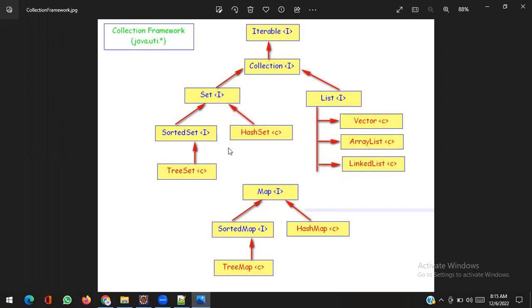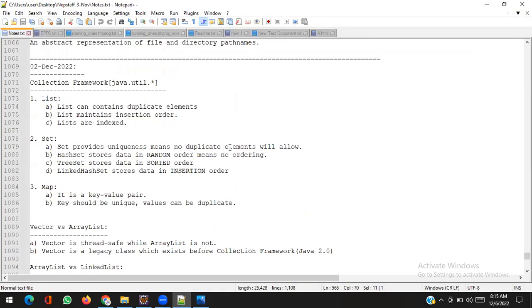So what is the difference between HashSet and TreeSet? Can anybody tell me fast? HashSet stores data in a random order, no ordering. TreeSet stores data in sorted order. I wrote this thing in the second December too.